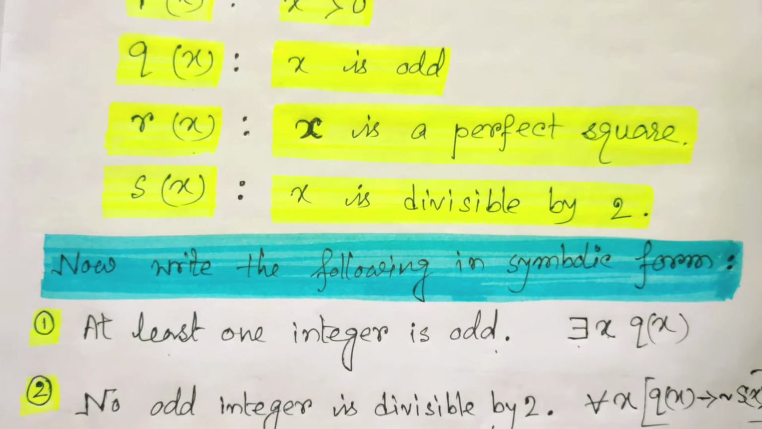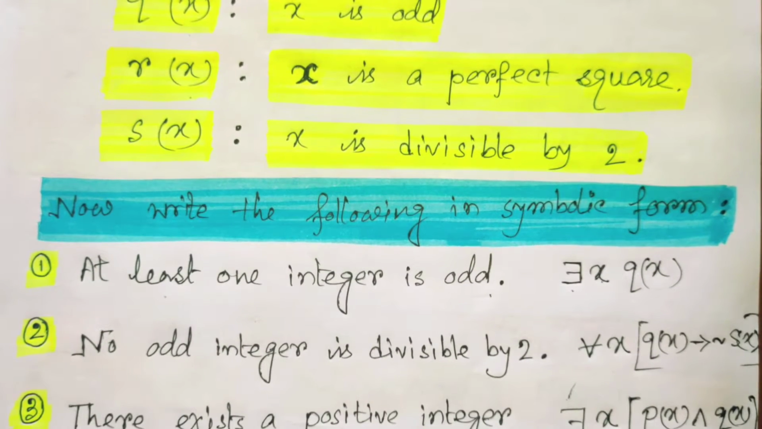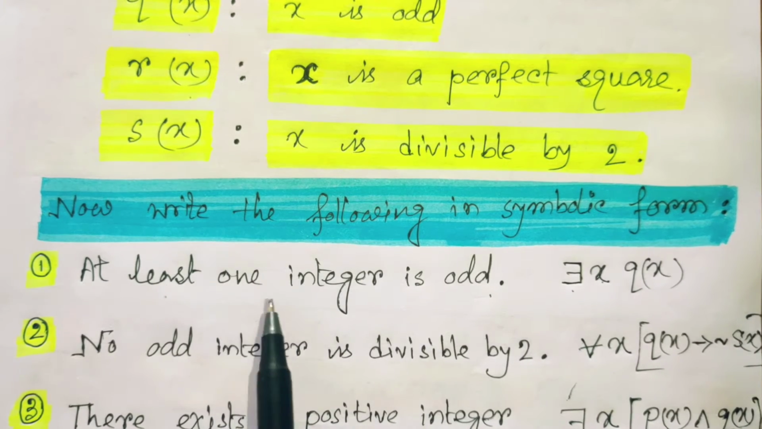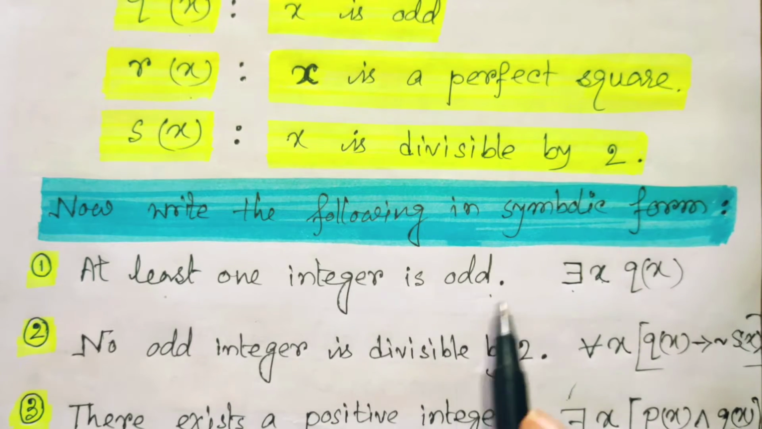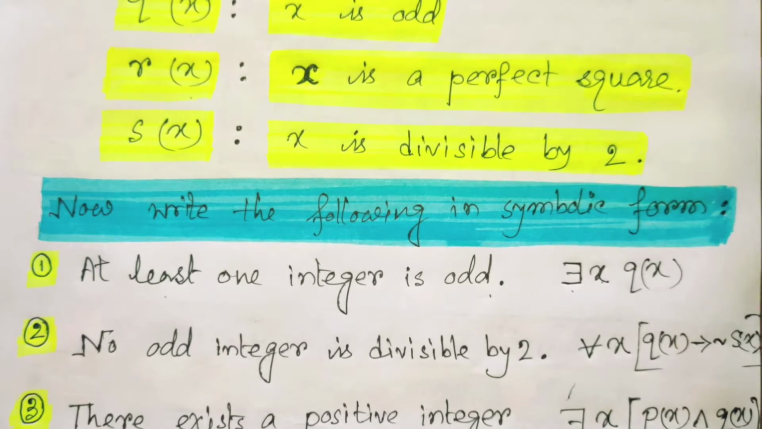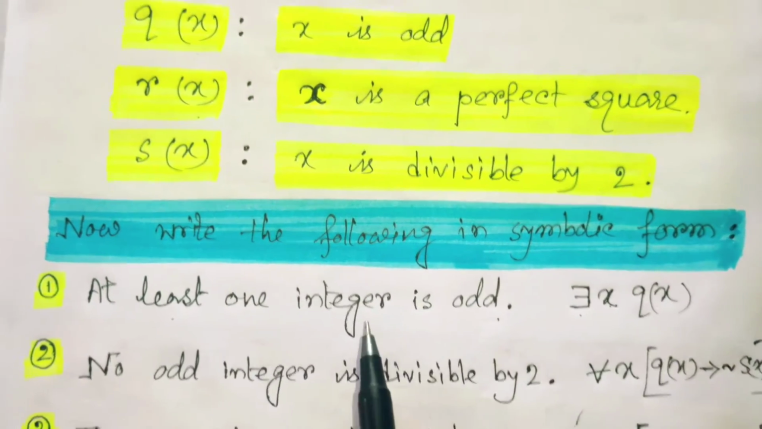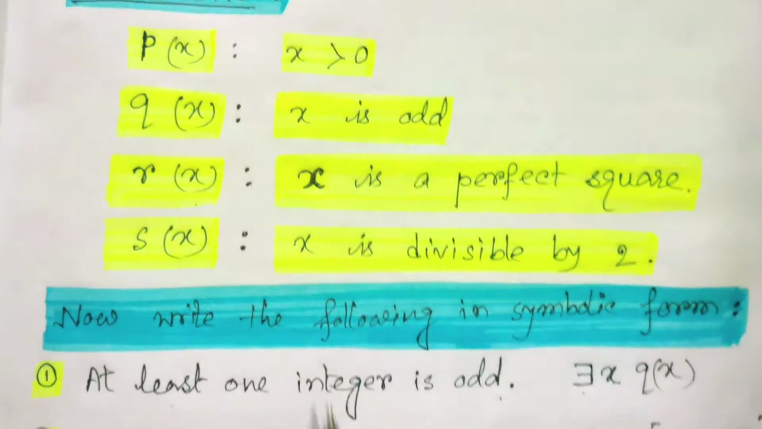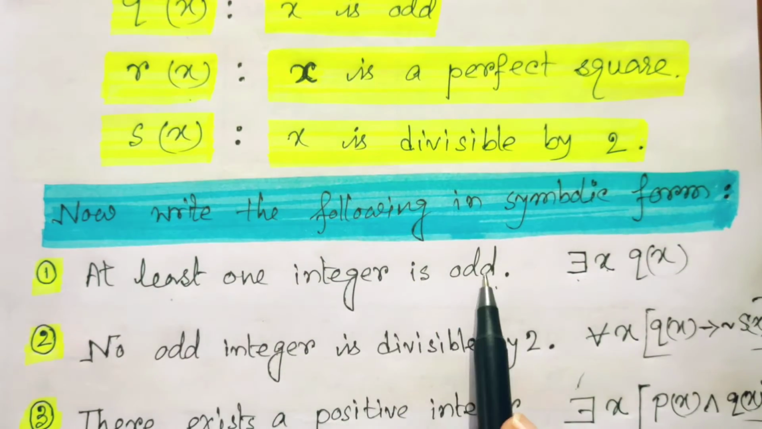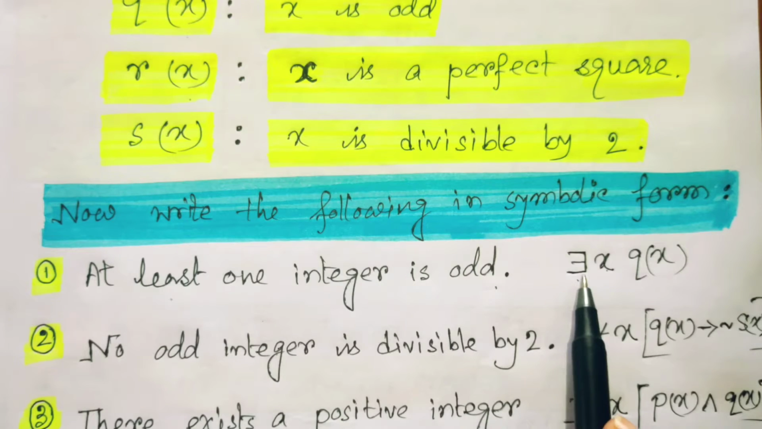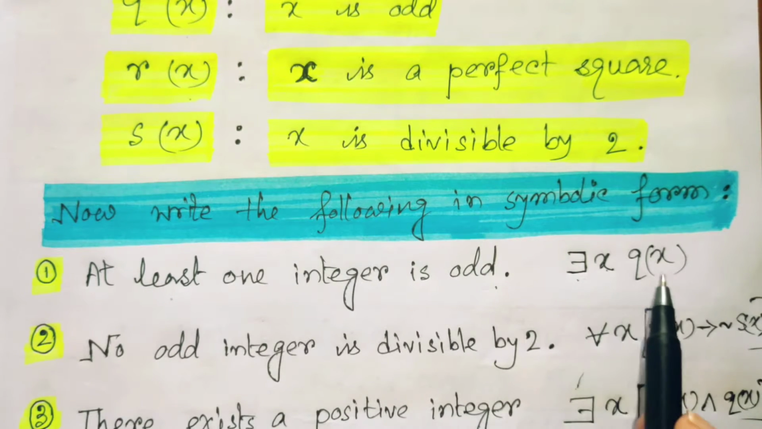The first statement is: at least one integer is odd. At least one integer is odd means there exists x for which Qx. Why Qx? Qx is that x is odd. So we can write this statement in symbolic form as there exists x for which Qx.